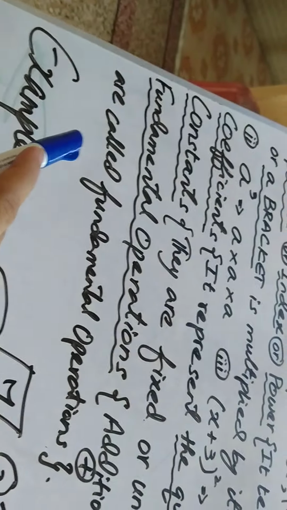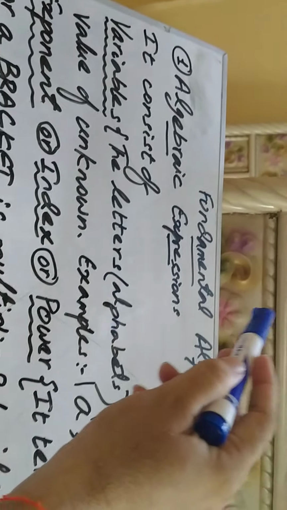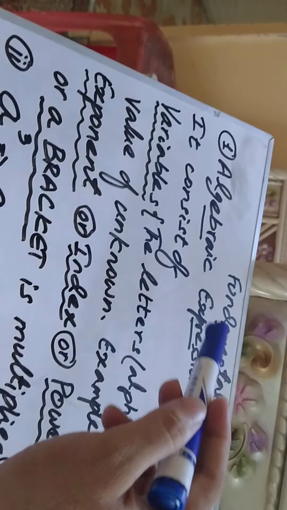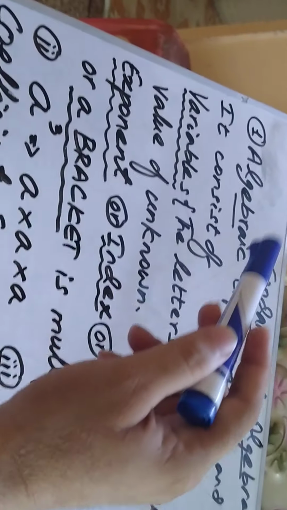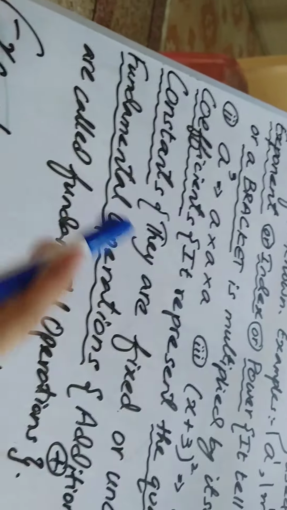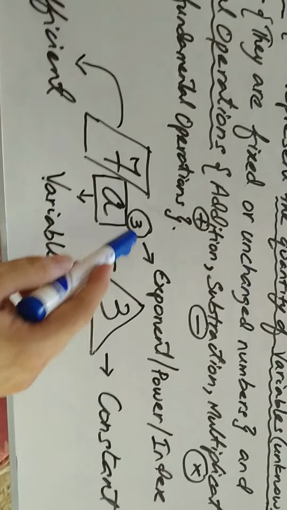Okay guys, so there are 5 very important things in algebraic expression. Fundamental algebra consists of 2 things. Number 1, algebraic expression. Number 2, algebraic equation. So the first thing in fundamental algebra is algebraic expression. It consists of variable, the unknown thing, then exponent, which is also called power, the coefficient, the quantity of unknown, the constant, the fixed number, and the fundamental operation, plus, minus, multiply and divide. Look here guys, this is an example of algebraic expression. 7a power 3 minus 3.